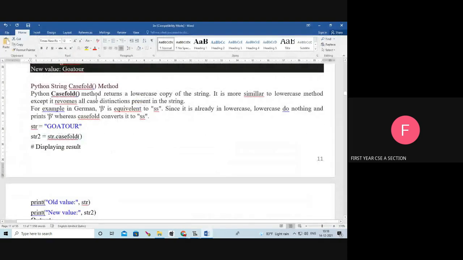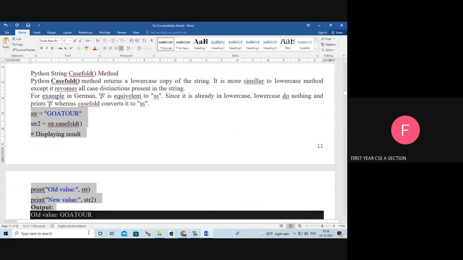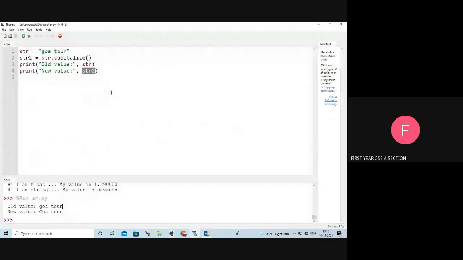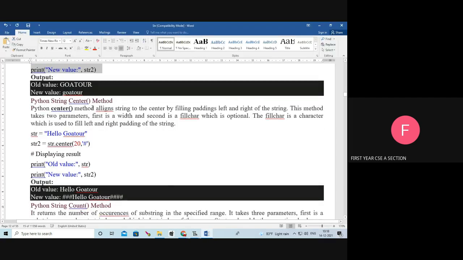Casefold function. It returns the lower case of the string. For example, str equal to Goa tour, str2 equal to str dot casefold. What is the casefold function? It returns the small letter string. My old string is capital letter Goa tour. My new string is small letter goa tour. Okay, next is the center method.